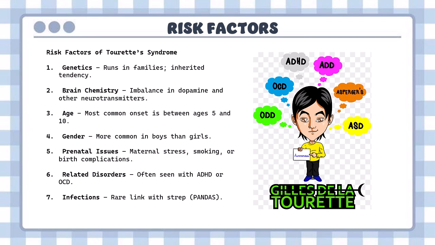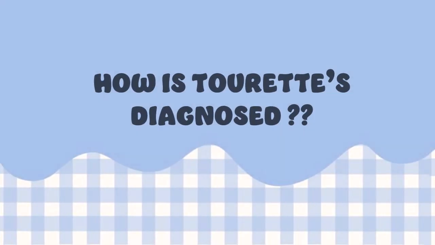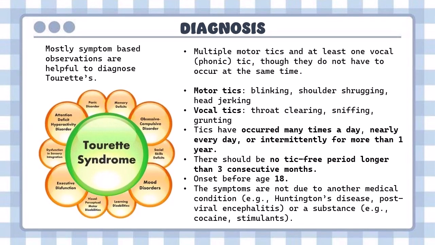And now let's see, how is Tourette's syndrome identified and diagnosed? The main parameter which is assessed to diagnose someone with Tourette's syndrome is tics. The criteria is that the patient should have multiple motor tics and at least one vocal, or phonic, tic, and they do not necessarily have to occur at the same time. The tics should have occurred many times a day, nearly every day if possible, or intermittently for more than 1 year, which is only when a person will be diagnosed with Tourette's.